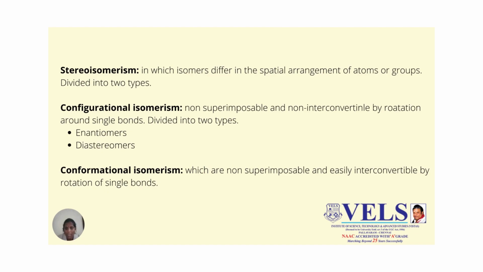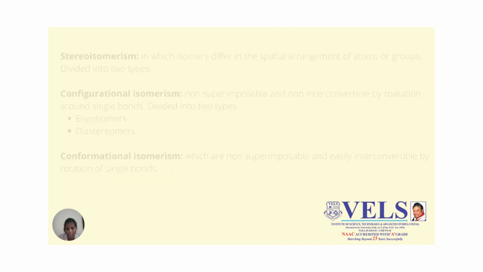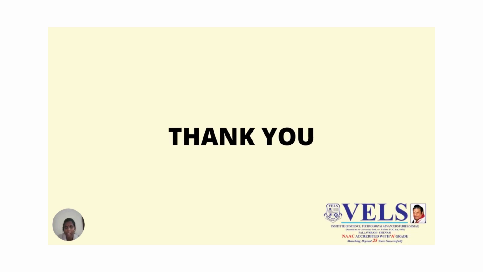I hope you all understand what is meant by isomerism, what the classification of isomerism is, and the various examples that were given for each and every type of isomerism. Thank you.